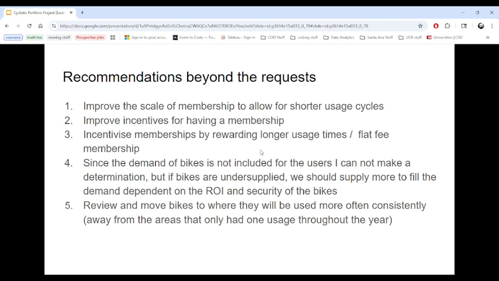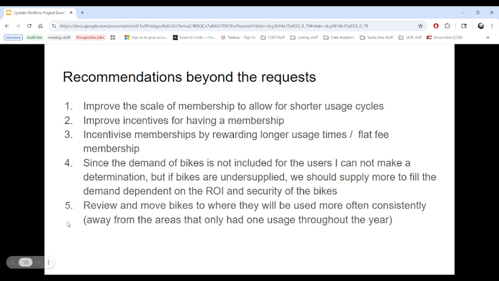Four, since the demand of bikes is not included in the data, I can't make a determination, but if the bikes are undersupplied, we should supply more to fill the demand, dependent on the ROI and security of the bikes. So making sure that they're not being stolen or misused or anything of the sort, but allowing enough people that do want to use them to use them.